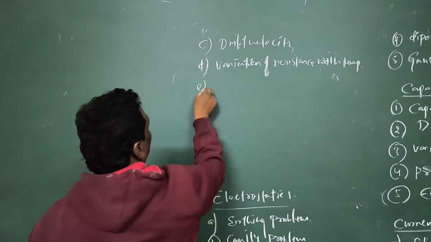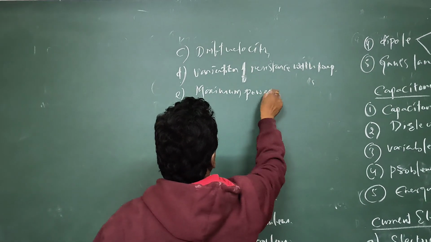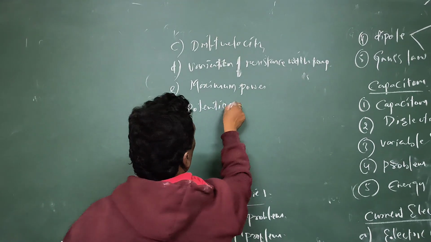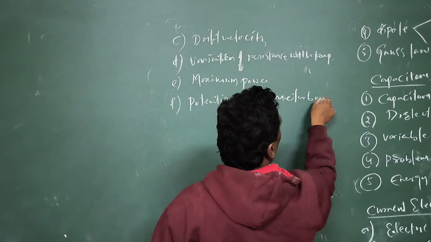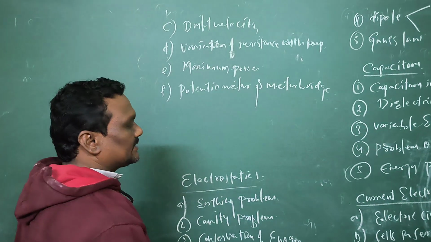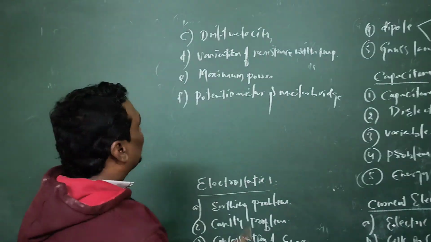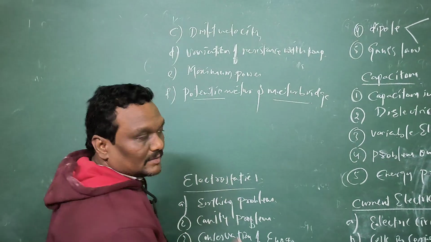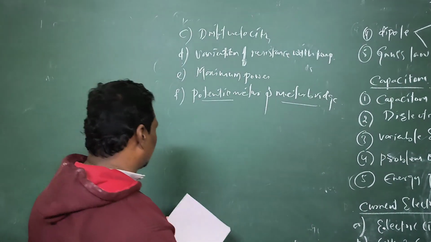And maximum power theorem. And potentiometer and meter, these are very important topics. Okay, so mainly you have to concentrate in current electricity, electric circuits, series and parallel combinations of resistors, cells, and you have to concentrate on the potentiometer. You will get one circuit from the current electricity. And if the circuit is mixed, and definitely you will get a problem from the potentiometer and meter.